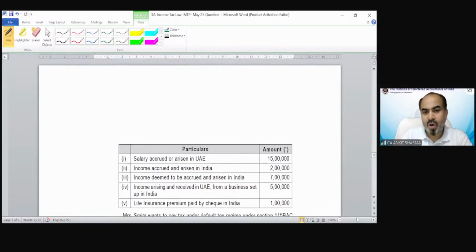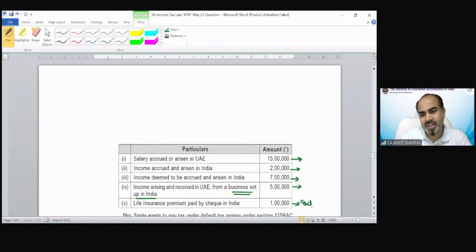Salary accrued or arising in UAE is 15 lakh. Income accrued or arising in India, it's 2 lakh. Income deemed to accrue or arise in India, 7 lakh. Income arising and received in UAE from a business set up in India, that is 5 lakh. Life insurance premium paid by cheque in India, 1 lakh.